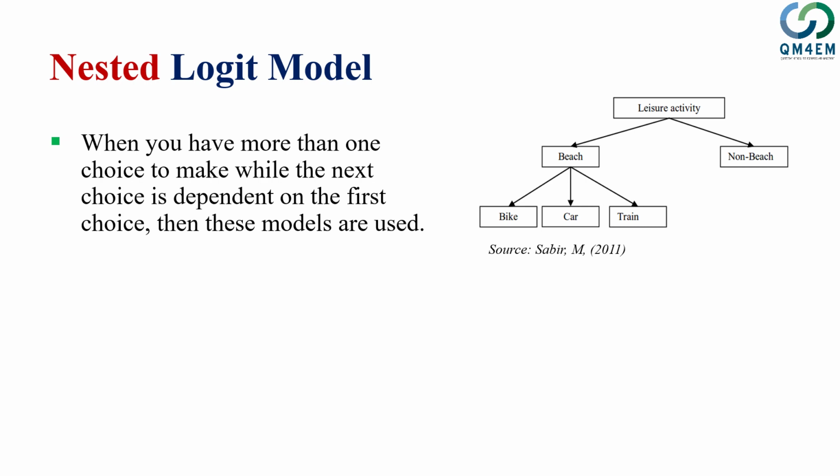This is an example of leisure activities in which an individual has to make a choice between two destinations for his or her recreational trip. The individual may go to a beach or no-beach destination, and once the individual makes this binary choice, then he has a multinomial choice: whether that person goes by car, bike, or train.